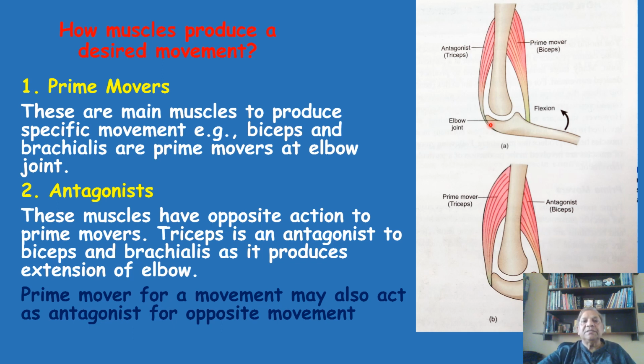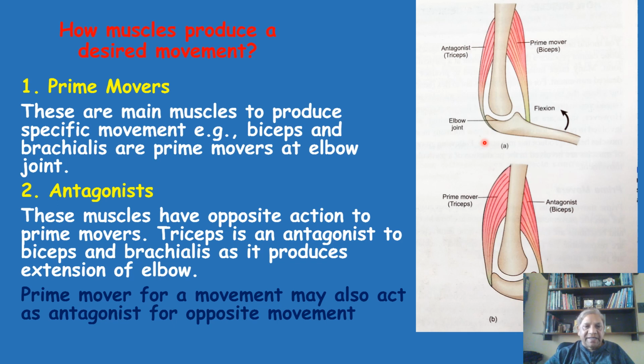It is also attached to the ulna. Since this muscle has the opposite movement to the flexion, or the prime mover movement, it is called the antagonist.